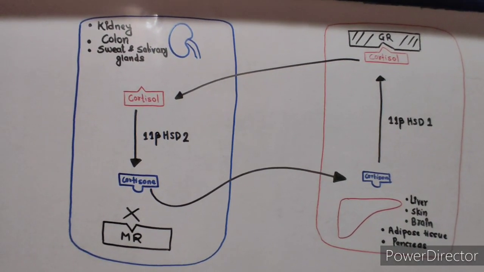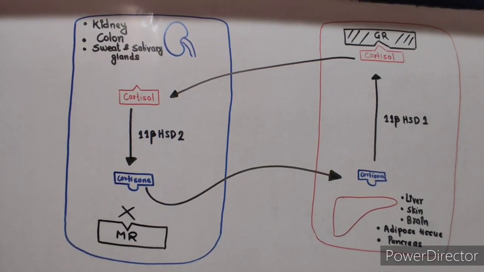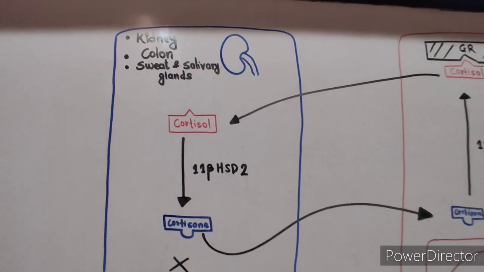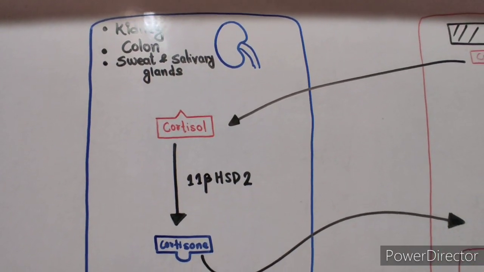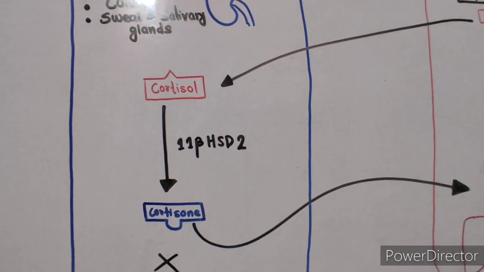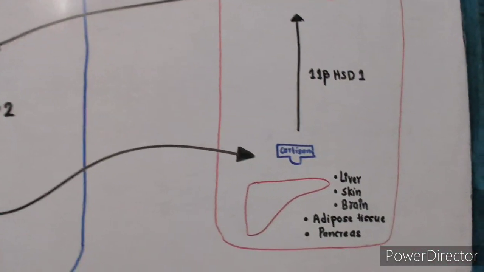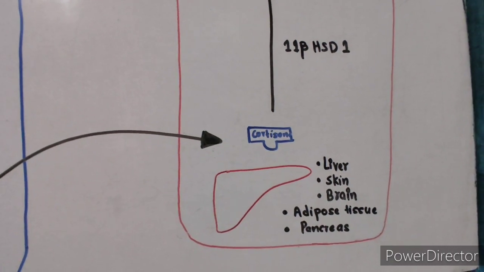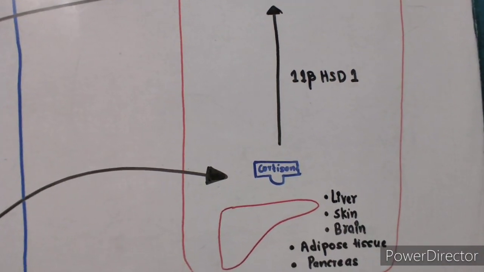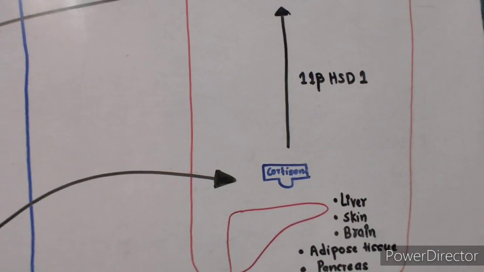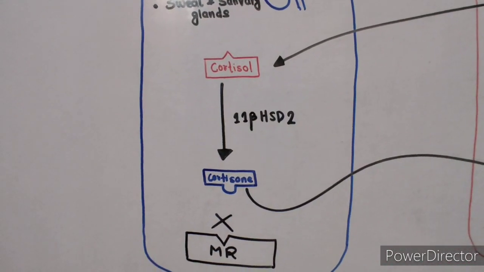This diagram shows the interconversion of active cortisol and inactive cortisone. In the cells of these organs, kidney, colon, sweat and salivary glands, the 11-beta-hydroxysteroid dehydrogenase type 2 enzyme is present. And in the cells of these organs, liver, skin, brain, adipose tissue and pancreas, the 11-beta-hydroxysteroid dehydrogenase type 1 enzyme is present. So type 1 is present in the cells of these organs and the type 2 isoform is present in the cells